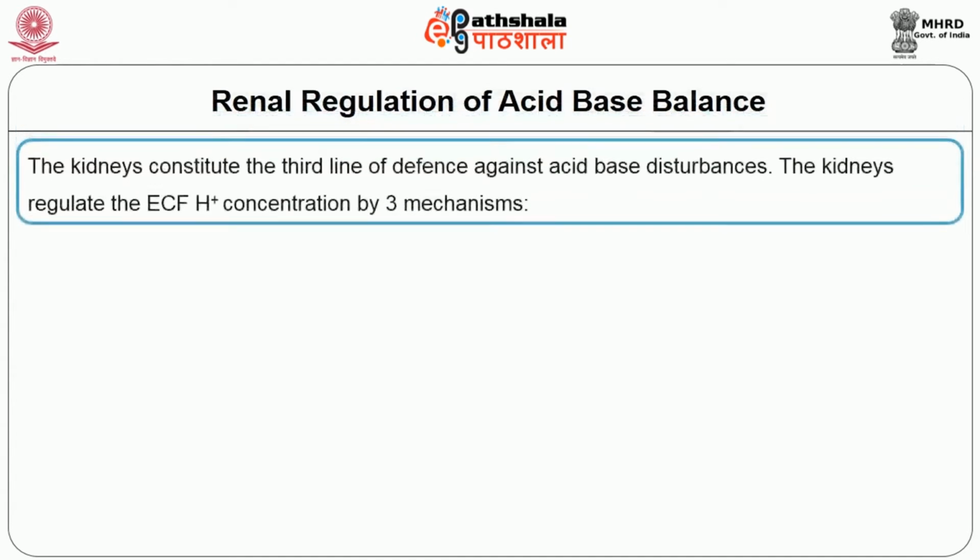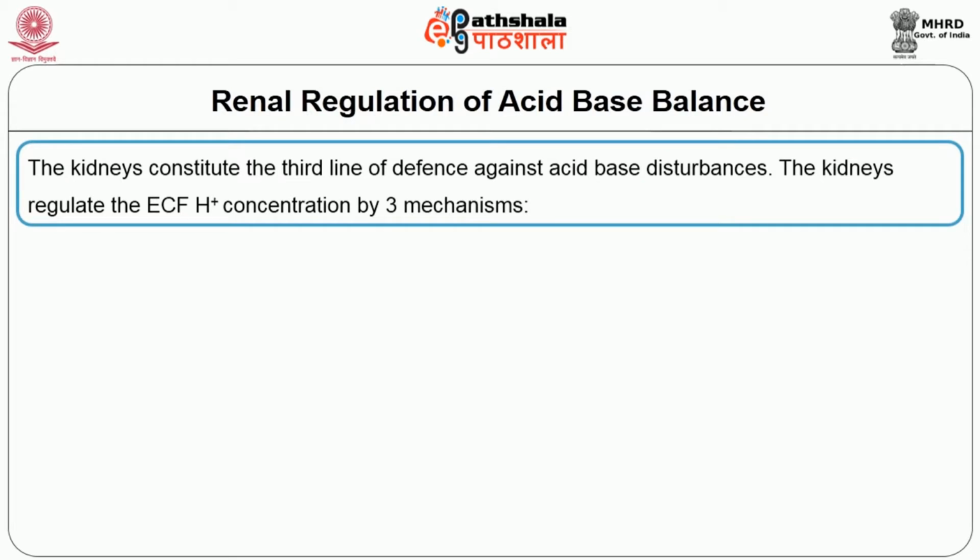Now, the kidneys constitute the third line of defense against acid-base disturbances, but they take a few hours, or even a few hours to days, to eliminate the excess acids or bases that are formed in the body. The amount of non-volatile acids formed in the body as a result of metabolism of proteins per day is 80 milliequivalents.